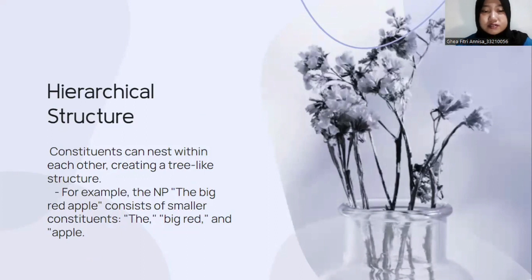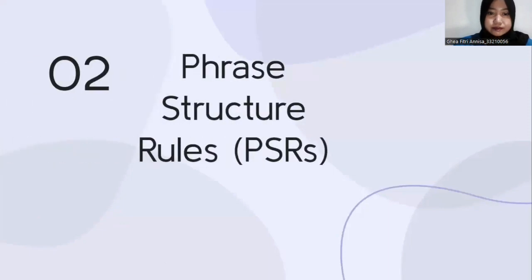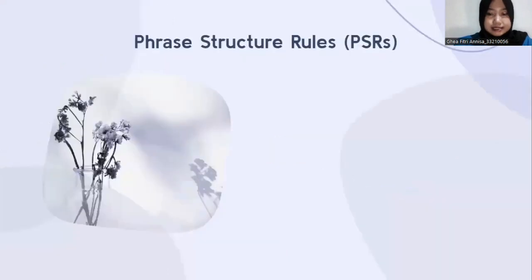Hierarchical structure. Constituents can nest within each other, creating a tree-like structure. For example, the noun phrase "the big red apple" consists of the smaller constituents "the big red" and "apple." So, for the second, phrase structure rules, or PSRs.